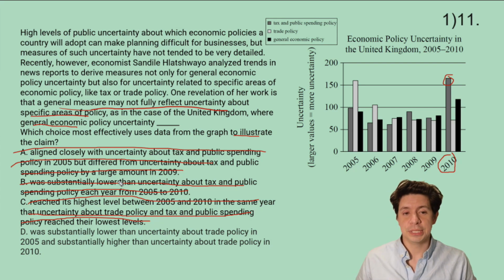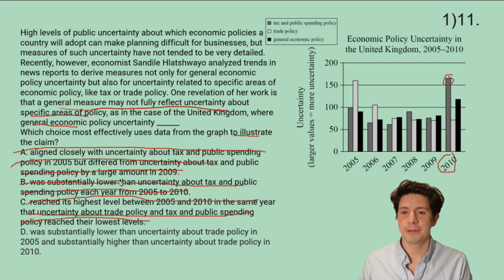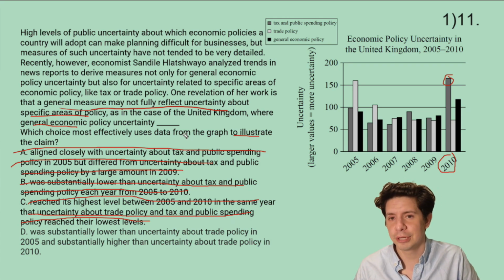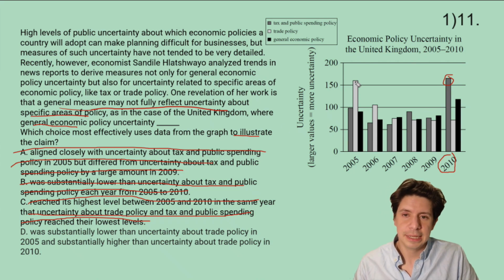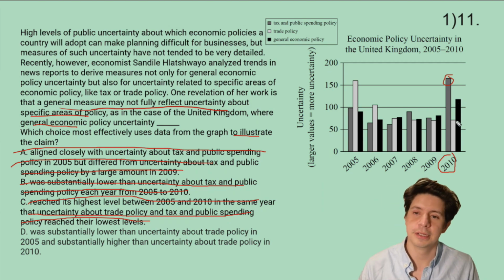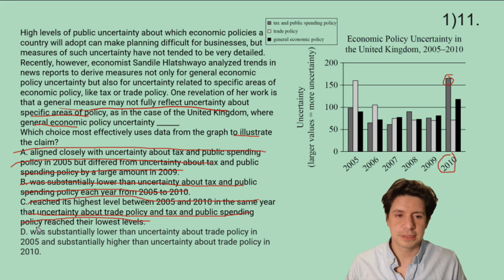So let's look. D, was substantially lower than uncertainty about trade policy in 2005, and substantially higher than uncertainty about trade policy in 2010. So in 2005, trade policy is like the white. It's much higher than general. So that part is true, where general is substantially lower in 2005 than trade. And then in 2010, general is much higher, substantially higher than trade. So this one is true just in terms of facts, so it has to be that one.